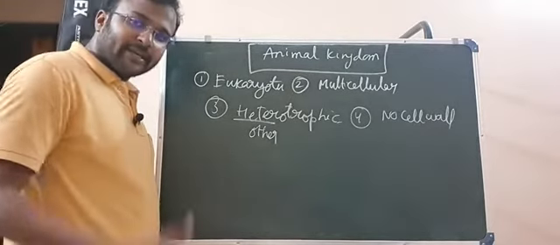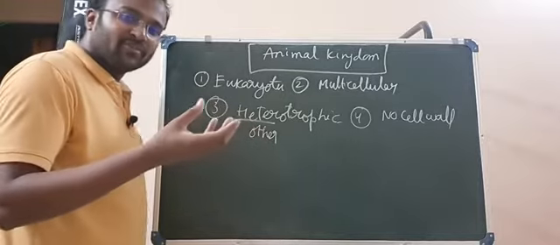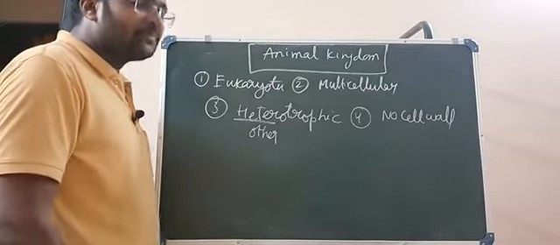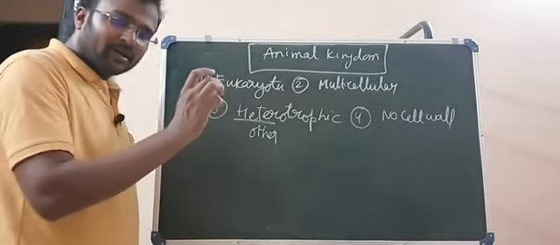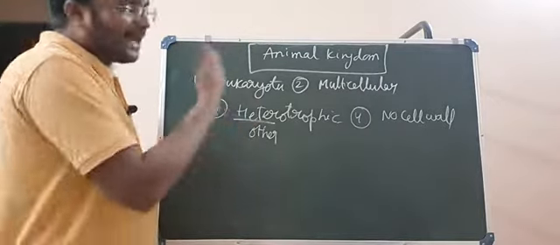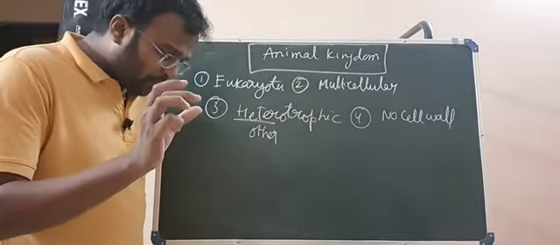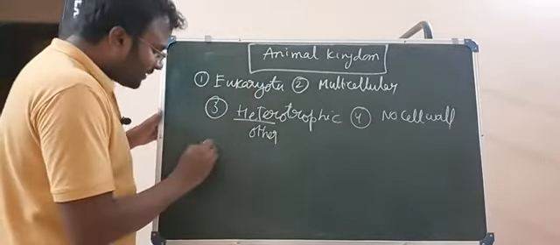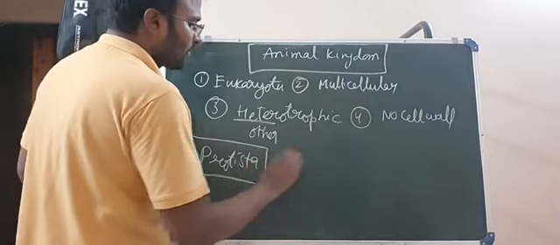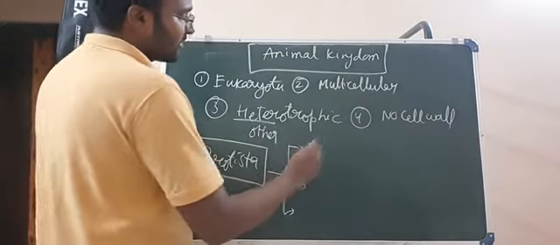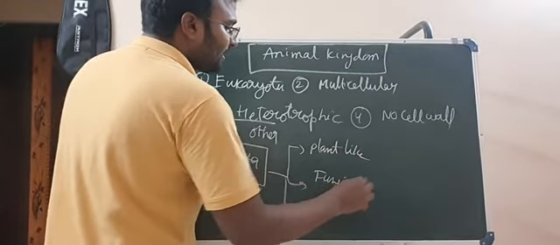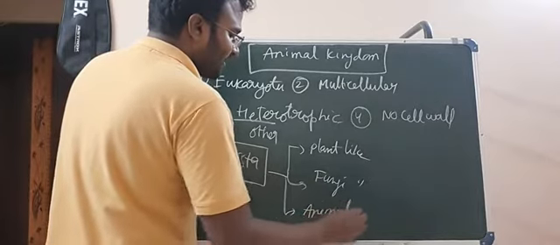In certain books they included some of the protozoan protistans, which are unicellular, also under the animal kingdom. Don't get confused with them. According to one theory, animals came into existence from these unicellular protozoan protistans. So Protista is a kingdom which has three types of protists. Plant like protists are there, fungi like protists are there, animal like protists are there.